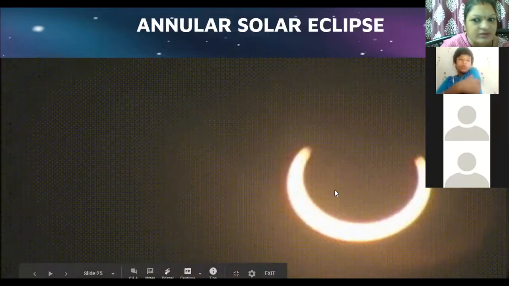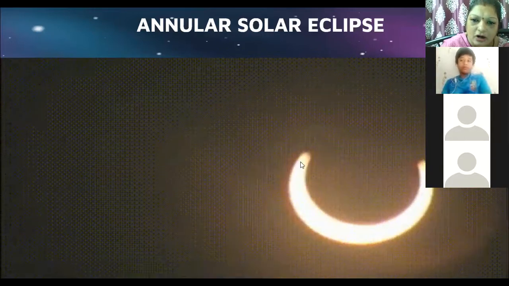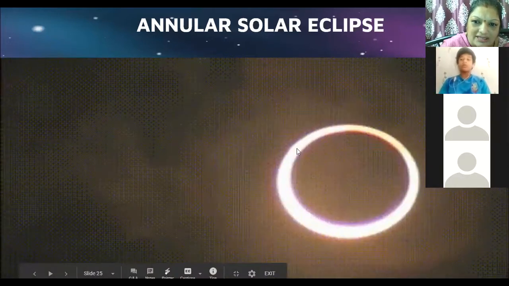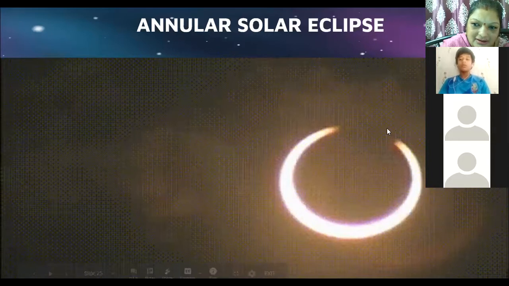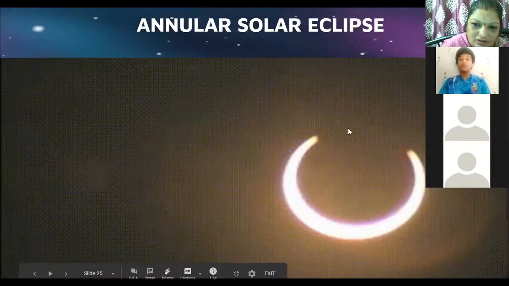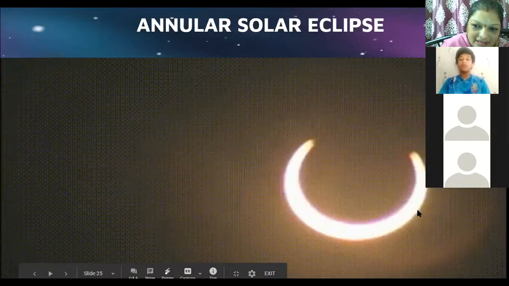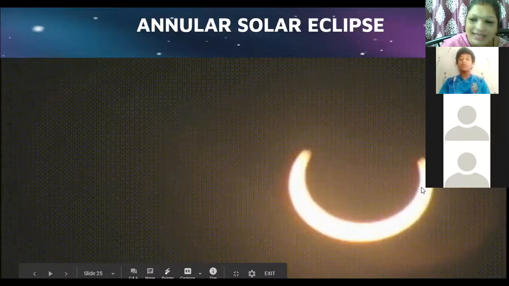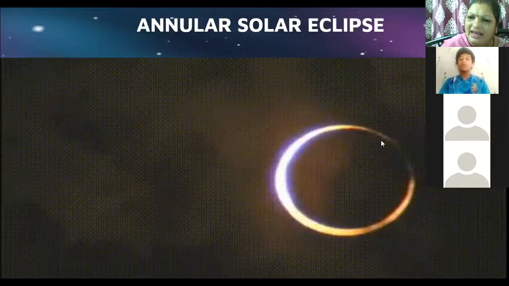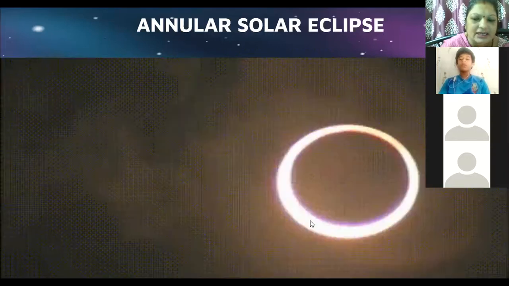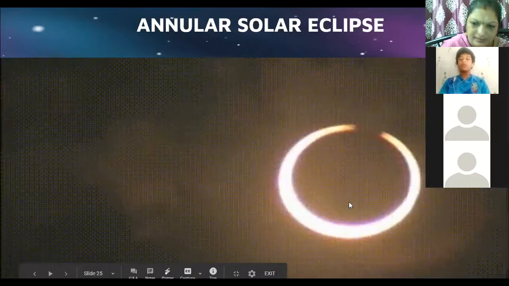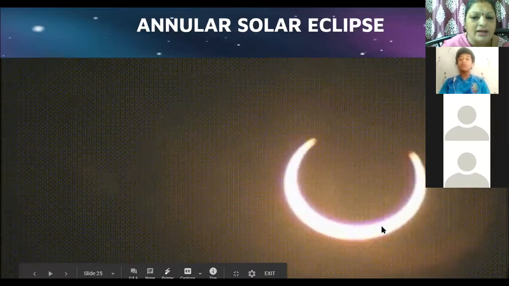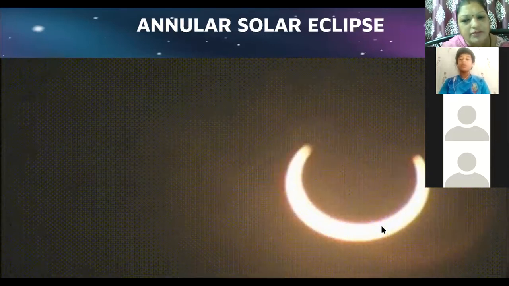But the size of the moon is small, so it cannot completely block the rays of the sun. And it looks like a ring. That's why it is known as an annular solar eclipse. And this is a very rare phenomenon. It doesn't occur easily.